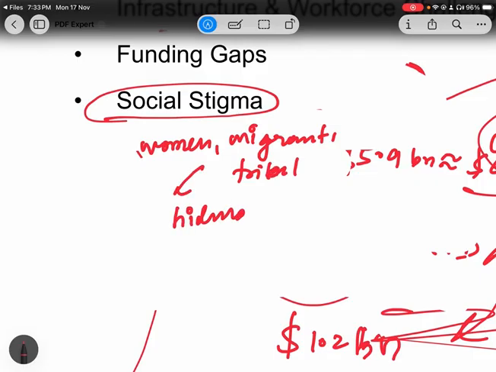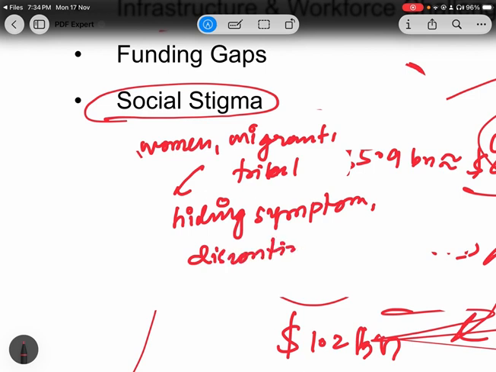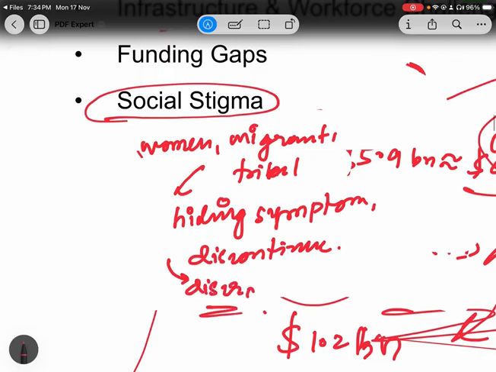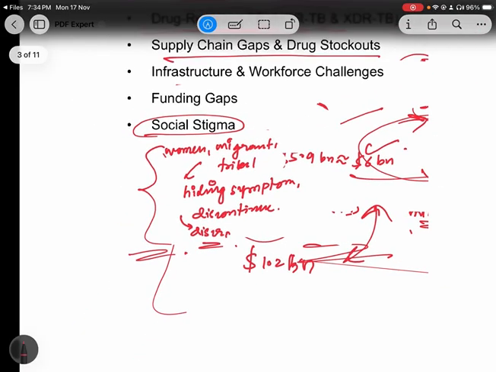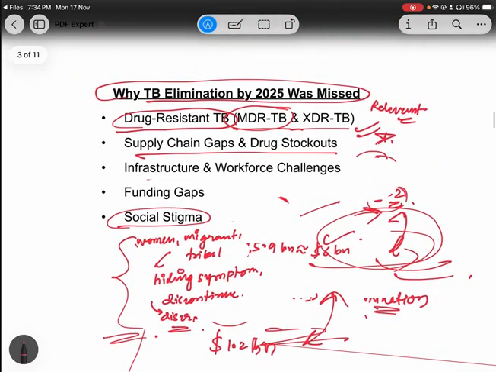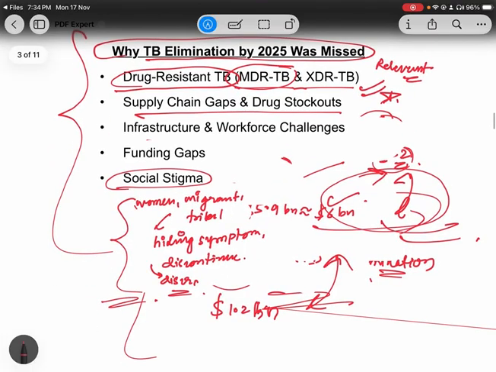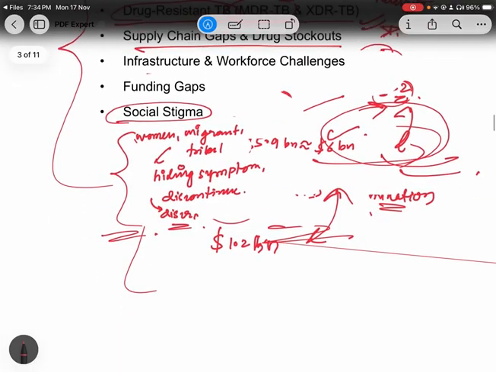Because of this stigma, people start to hide their symptoms. Also, they discontinue the treatment, and they even face discrimination in their families. So because of this social stigma, their treatment can no longer continue. So this is the issue. Because of all these issues, we can say that India missed its target of 2025.